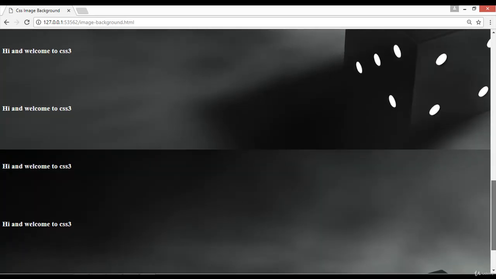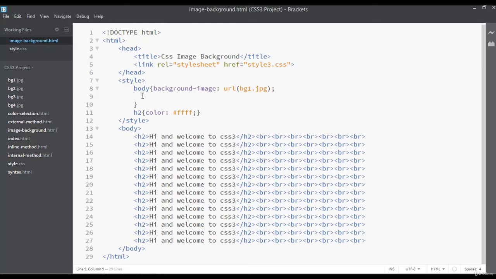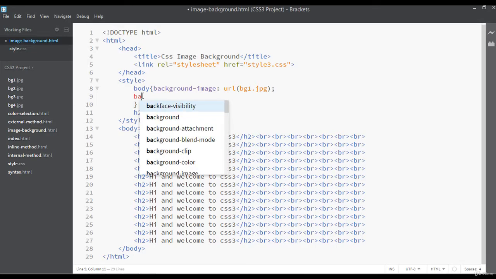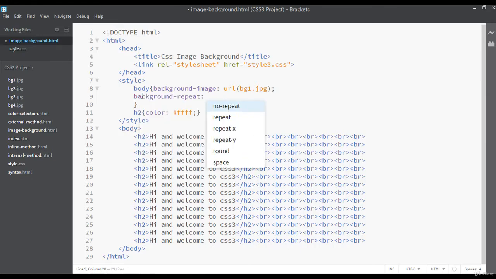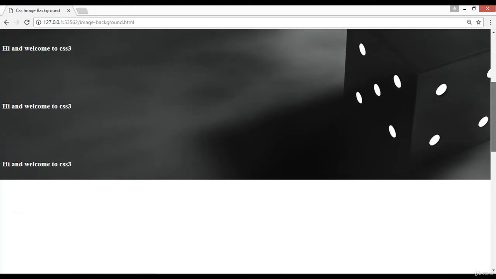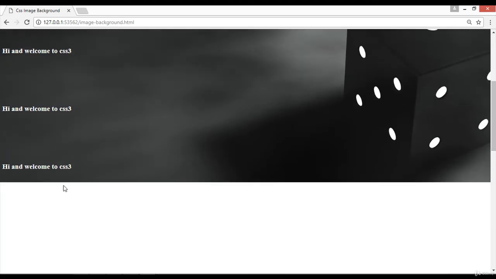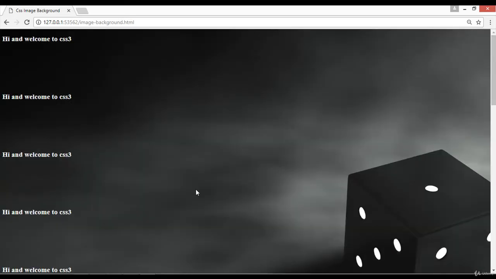So if you want to turn off the repetition of this image, you can write here background-repeat, and the value should be no-repeat. If you want to turn off the repetition, save and refresh. Now you can see the image ends here and the repetition is off. There is no other image.